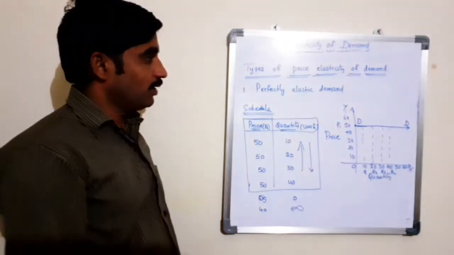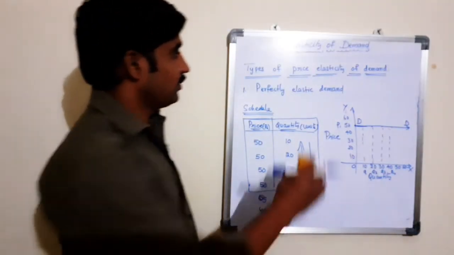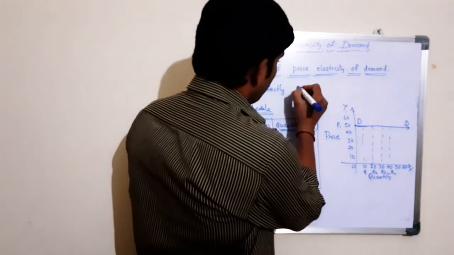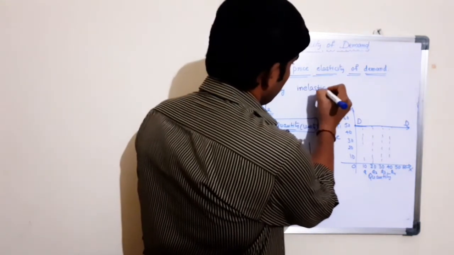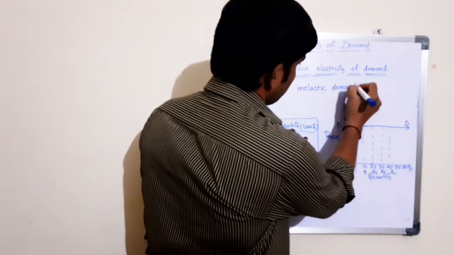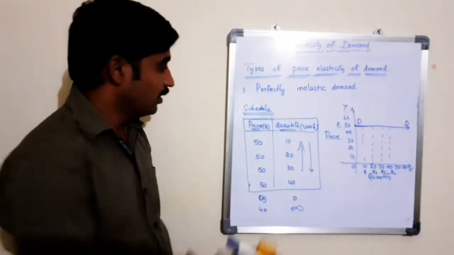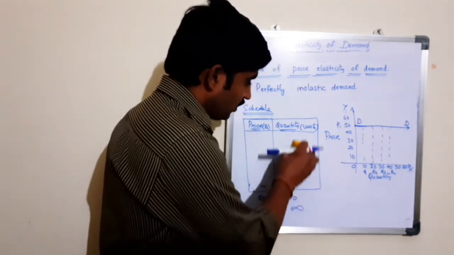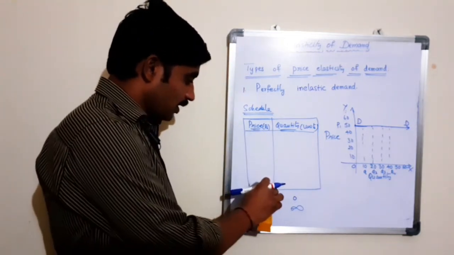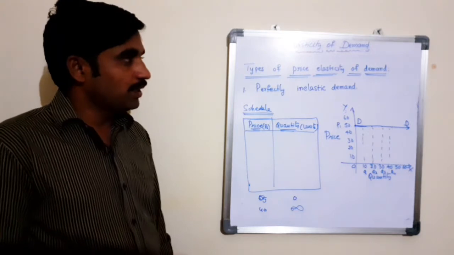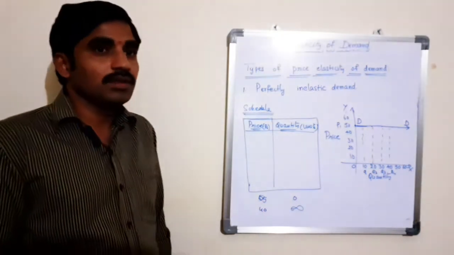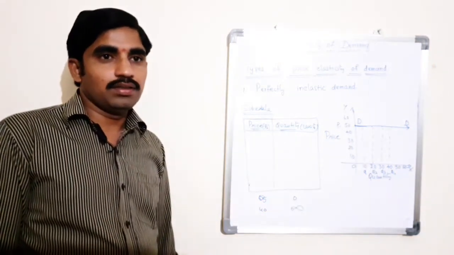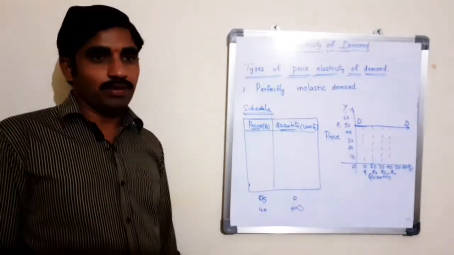Then coming to the second one, perfectly inelastic demand. The second type of price elasticity of demand is perfectly inelastic demand. It is exactly opposite to perfectly elastic demand. According to this type of price elasticity of demand, there is no change in the quantity demanded of a commodity even though there are changes in the price of the product.